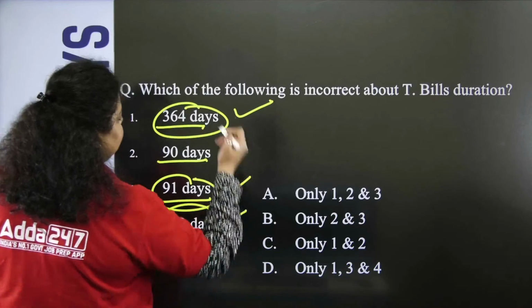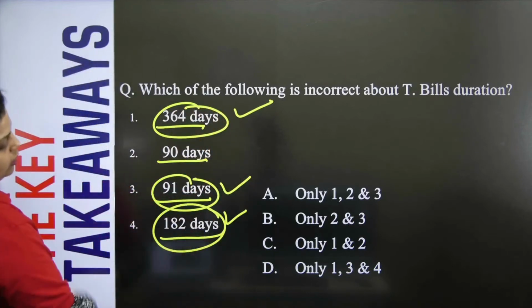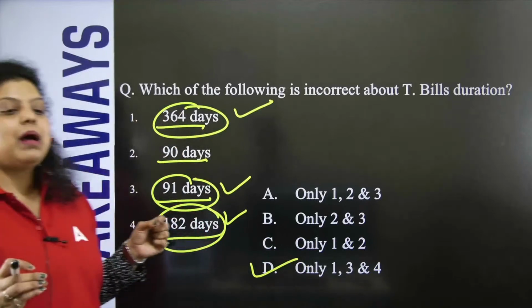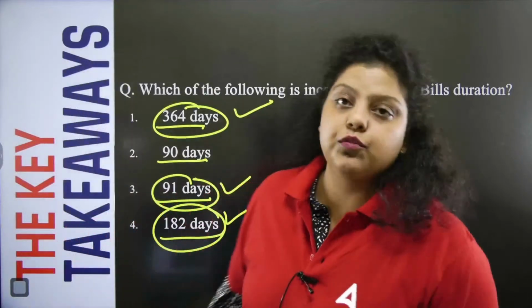182 days is also correct. So first, third and fourth will be the right answer. It means the D option will be correct. Now do remember these are the durations of treasury bills.